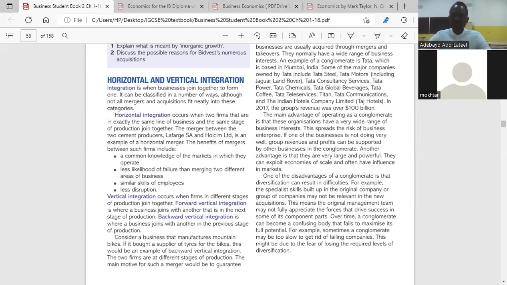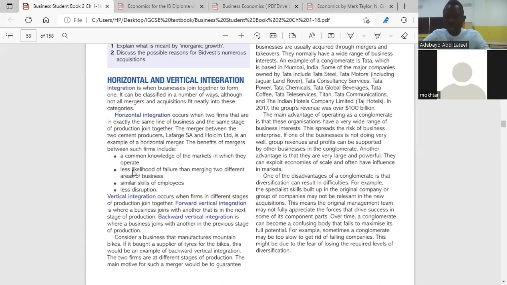Number one, business A and business C that are coming together, they already understand the industry. They already understand how the market operates. So there's no new thing for them. Is that clear? Is that clear, please? Yeah.